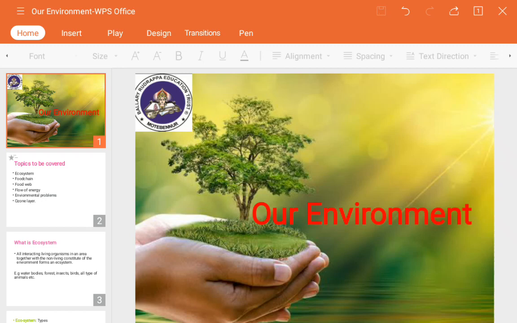In our surroundings we see many kinds of plants, many kinds of water bodies, many kinds of microbes, animals, birds, aquatic animals and terrestrial animals. Along with that we see many abiotic things, which may be naturally abiotic or may be made by humankind. Those are also included in the environment. Together, all these things present around us are known as the environment.